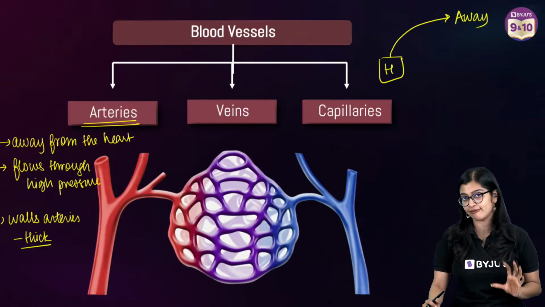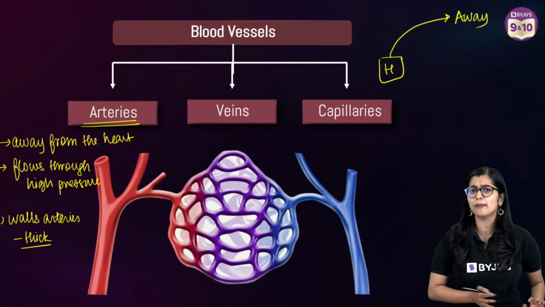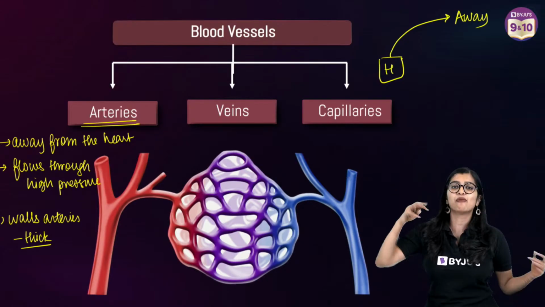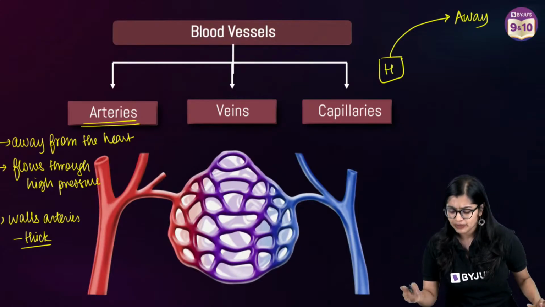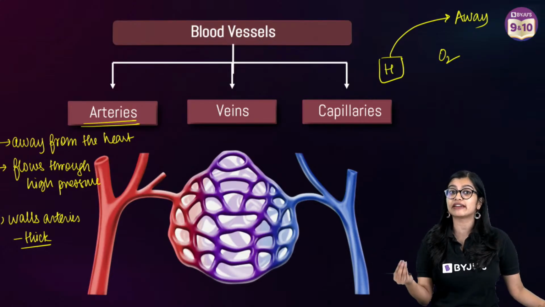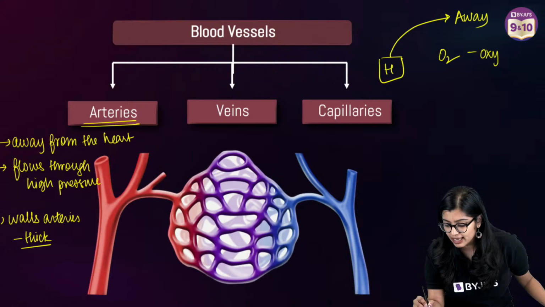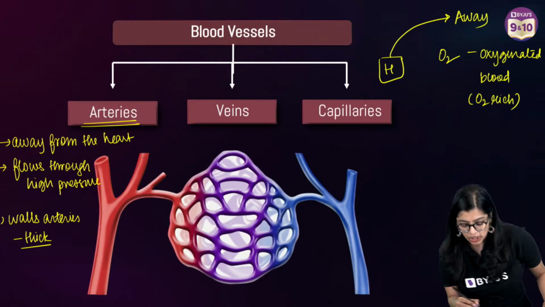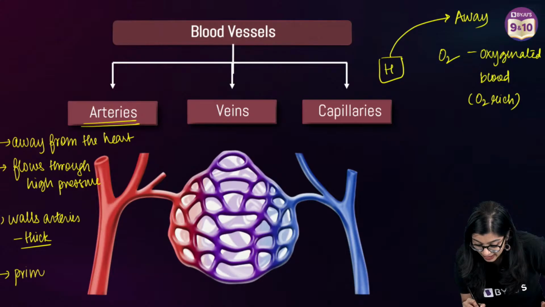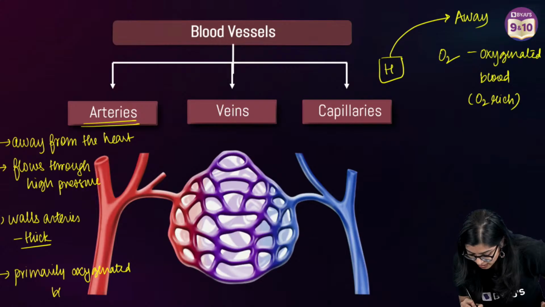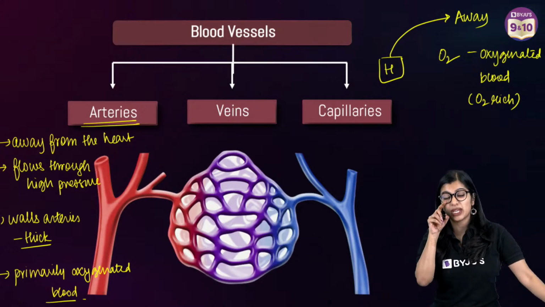Which is why the walls are very thick. Now they know that normally the heart needs to pump the blood towards different parts. And what do the different parts of the body mainly need? They mainly require oxygen, right? So the blood that moves through the arteries is normally rich in oxygen, or what we commonly call oxygenated blood. When I say oxygenated blood, it just means oxygen-rich blood, right? So mainly, they will transport oxygenated blood through them. Yes? So these are some main differences that we observe.